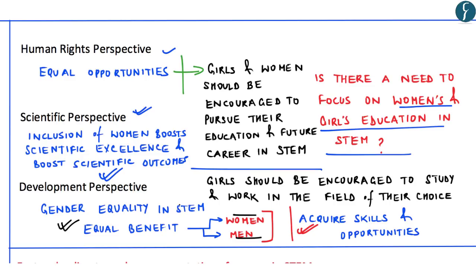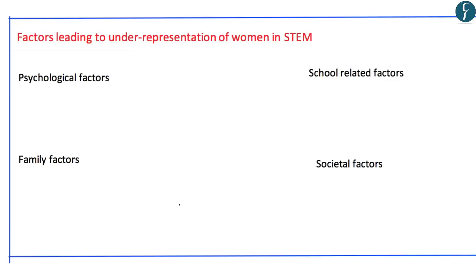So, this is why there must be a focus on girls and women's education in the field of science, technology, engineering, and mathematics. Now, having said that, there are still certain factors leading to the underrepresentation of women in the field of STEM. These are psychological factors, family factors, school related factors, and societal factors.